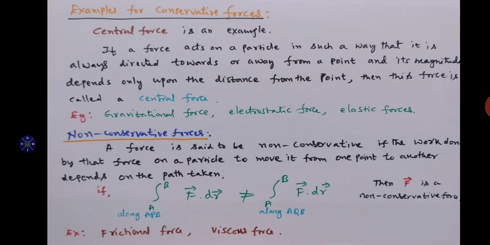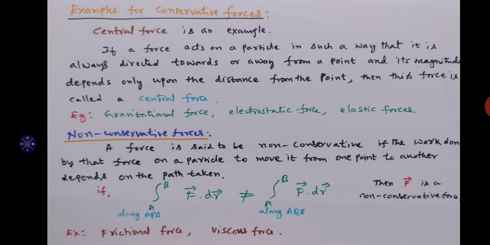Here, the path is very important. In the case of conservative force, the work depends only on the end points, not on the path followed. But in this case, it depends on the path taken. Therefore, the total amount of work done along the APB path and along the AQB path are not equal.